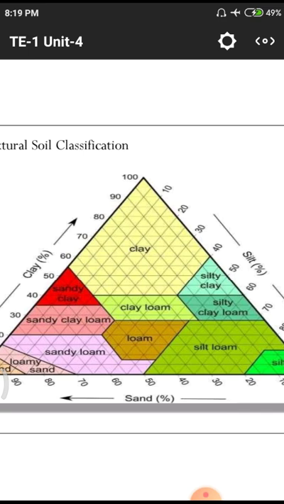Automatically it is transferred to the river bed, so we obtain sand on the river beds. But in the case of oceans, we get a huge amount of sand that is of no use. Why? Because the particle size is very, very fine compared to river sand. We have a small doubt normally: we use a huge quantity of river sand in construction, but we do not use sea sand and desert sand.